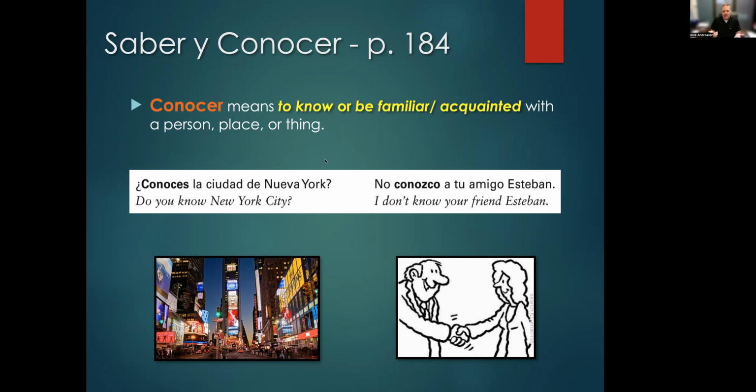So, ¿conoces la ciudad de Nueva York? Are you familiar with it? It doesn't necessarily imply that you've been there, but are you familiar with it? So that when I say we're walking through Central Park, that means something to you. That's the verb conocer. No conozco a tu amigo Esteban. I don't know your friend Esteban. I'm not familiar with him. Again, it's not a fact I have or don't have in my brain. It's to be familiar with it. I'm not acquainted with him. I've never met him. So, two ways of using the verb conocer.